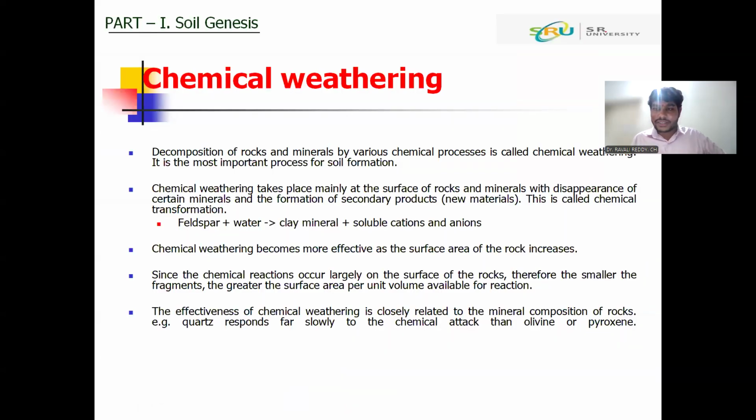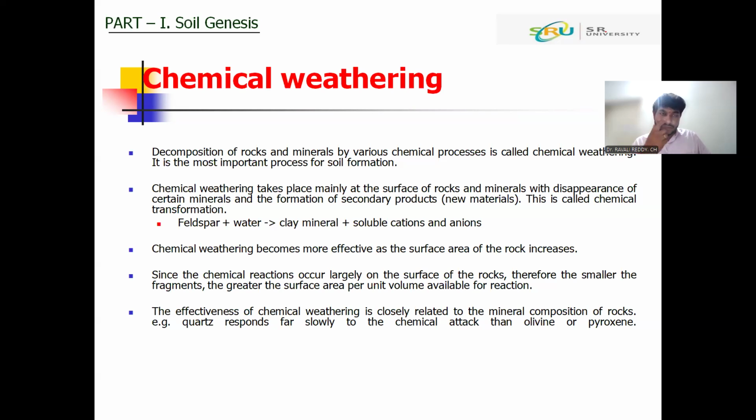The next one, the chemical weathering. So we have first seen the physical weathering. Because of physical weathering, bigger size of rocks disintegrate into small size of the rocks, or smaller size of the material, where the surface area of the rocks is increased.